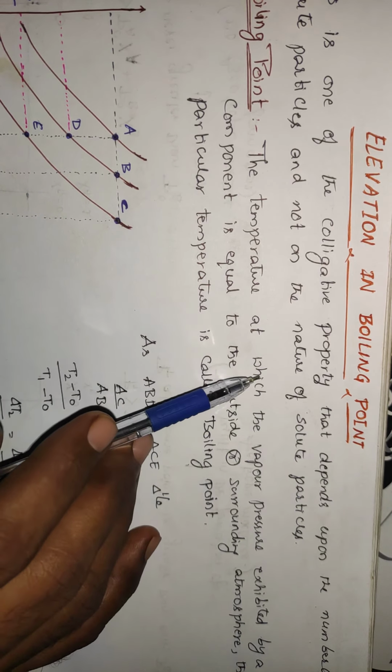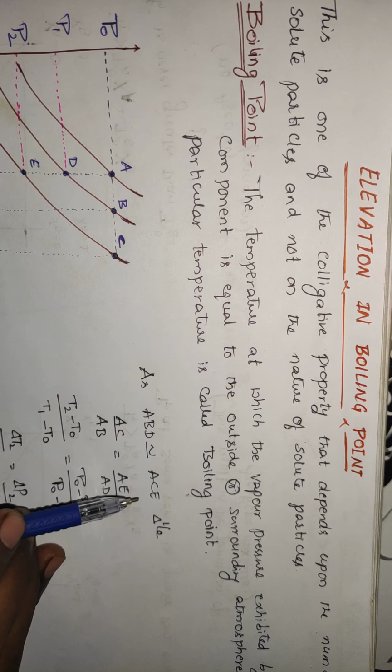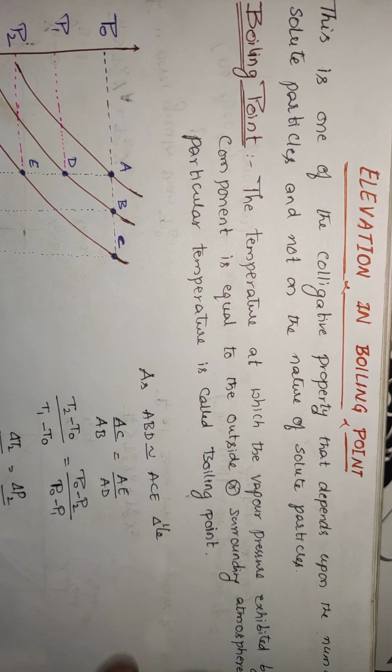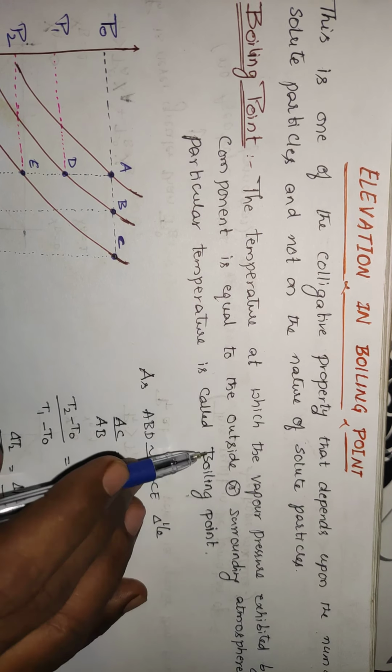So colligative property is that property which depends upon the number of the solute particles and not on the nature of the solute particles. We have four colligative properties in this chapter. One is RLVP, relative lowering of vapor pressure. Already we have completed that one. But see students, vapor pressure is not a colligative property. Relative lowering of vapor pressure is a colligative property.